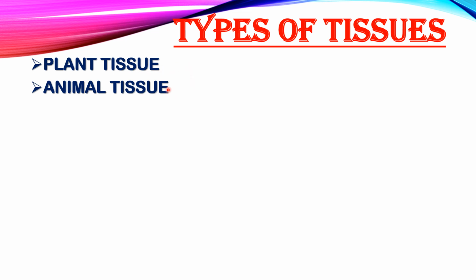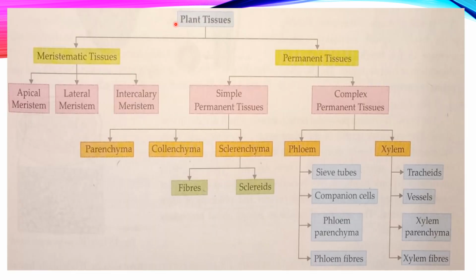Animals don't need it, so they have different types of tissues. First we will do plant tissue and then we will study about animal tissue. Now plant tissues, depending upon the various functions performed in the plants, there are mainly two types of tissues. One is meristematic tissue and the other is permanent tissue.